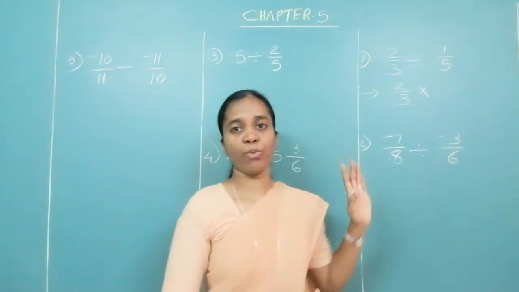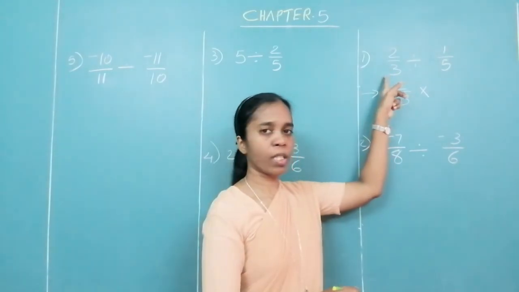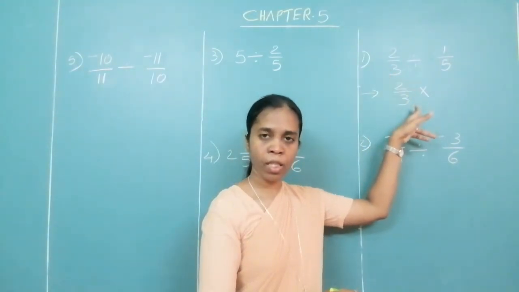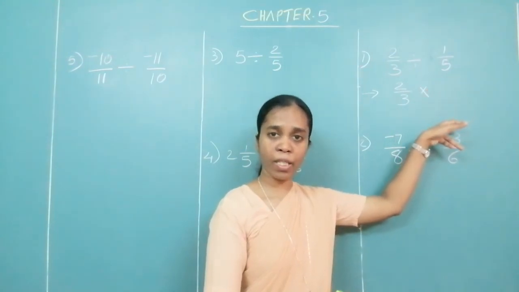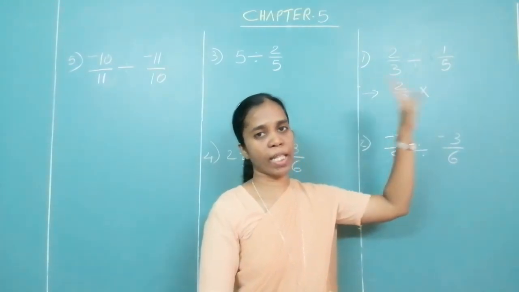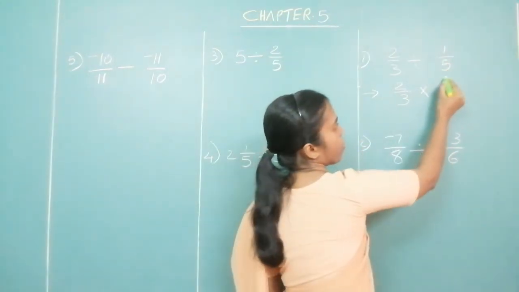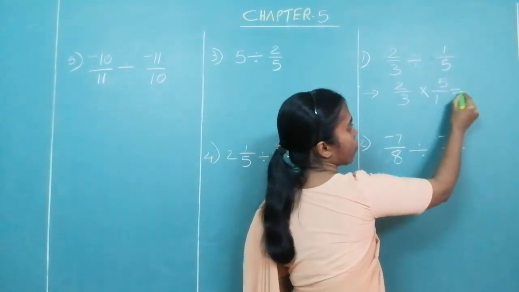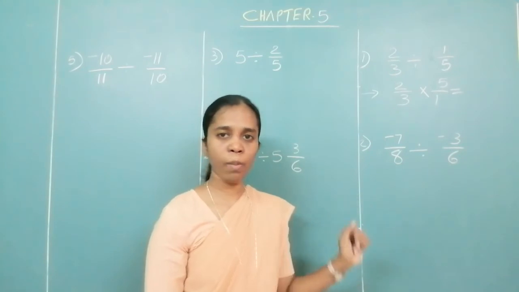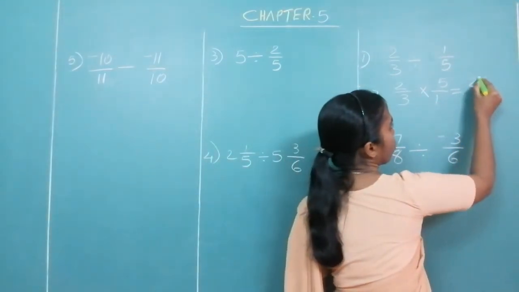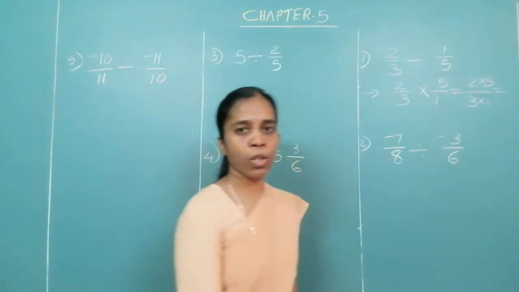I repeat, this is the first step. In first step, write the first number as it is, change the division sign into multiplication and write the reciprocal of the second number. What is the reciprocal of the second one? 1 upon 5 reciprocal will be 5 upon 1. Now it is multiplication. You know how to do the multiplication? Multiply the numerators and multiply the denominators. So you have 2 into 5 upon 3 into 1. Find out the answer over there.